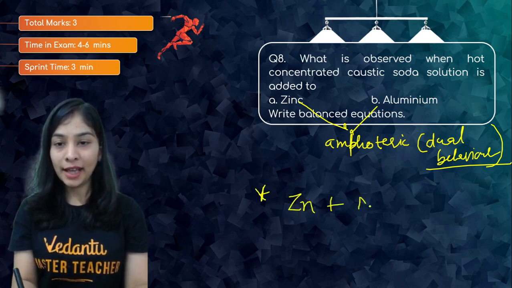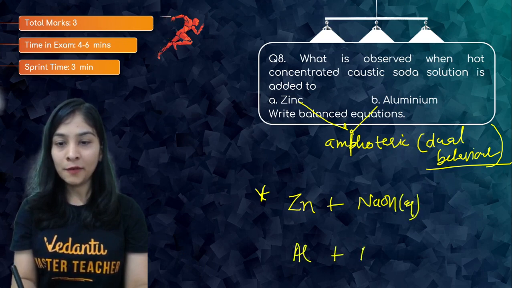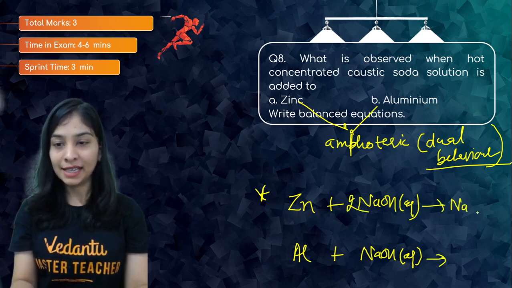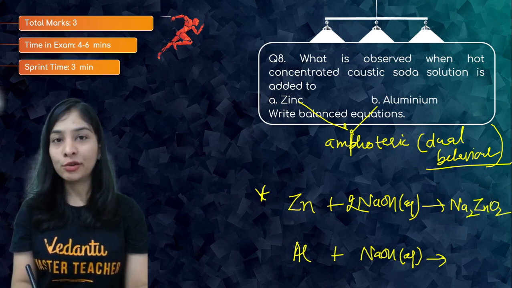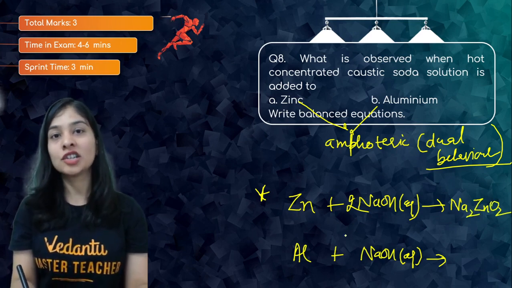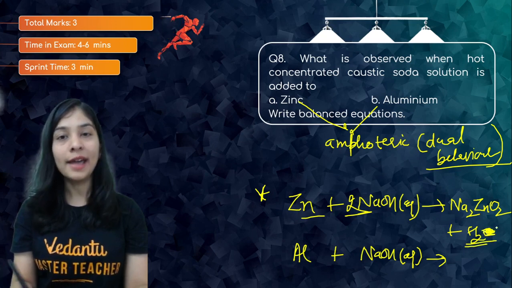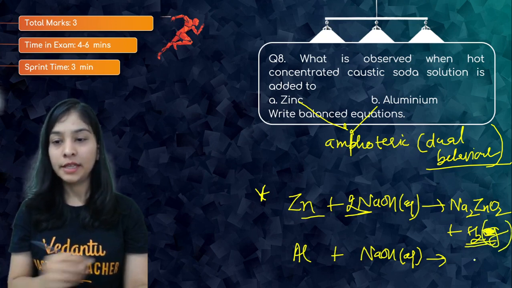Zinc with NaOH aqueous solution, aluminium with NaOH aqueous solution. Let's try to do this. So it will give you sodium zincate. Metal plus acid gives salt and hydrogen, so metal with base, the reaction type will be the same. So sodium zincate, and you're left with H2, hydrogen gas.